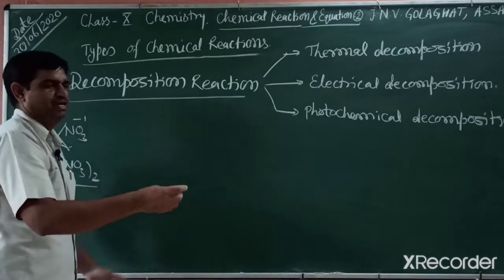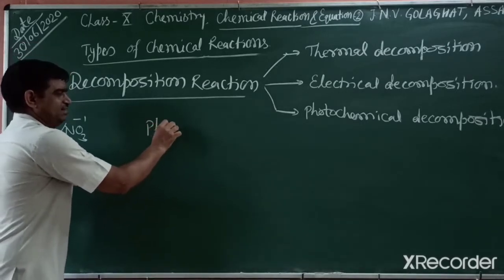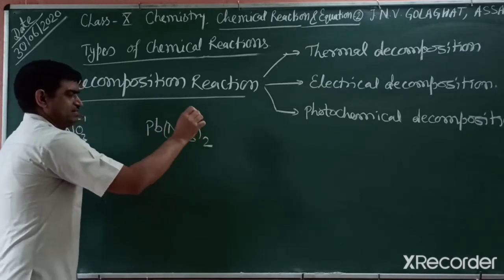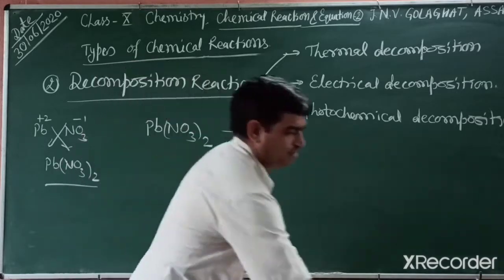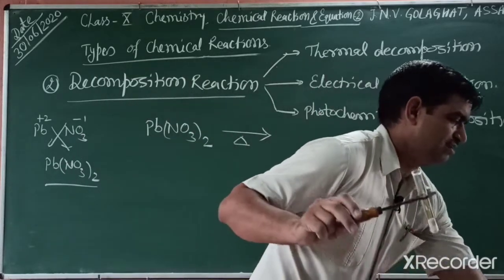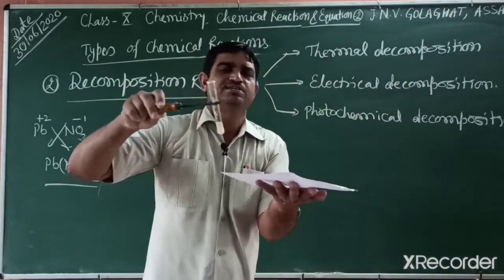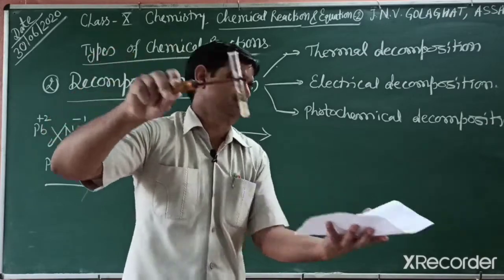So what happens when we heat the lead nitrate? I can write it this way: lead nitrate, and when we heat, what will you observe? We will observe the white salt. This is a white salt, brown fumes release out and the salt remains white.